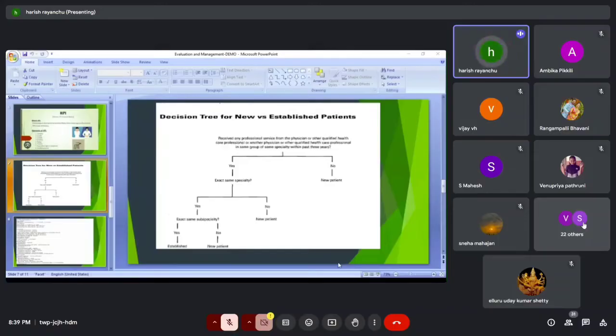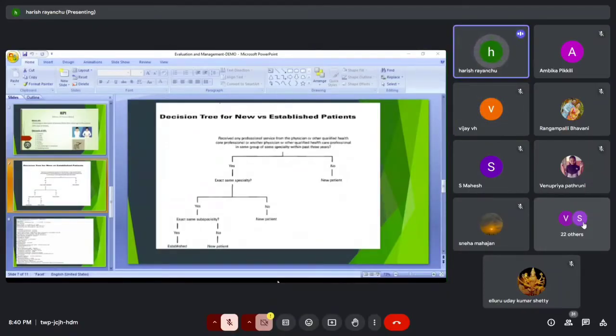Sorry, I got the second point wrong. After 3 years, when the patient is coming to the same hospital, again he is a new patient only. So when a patient comes to the hospital the first time, he is a new patient. After 3 years also, when the same patient comes to the same hospital, again he is a new patient only. So these 2 points are clear, right? Yes, sir. Clear.